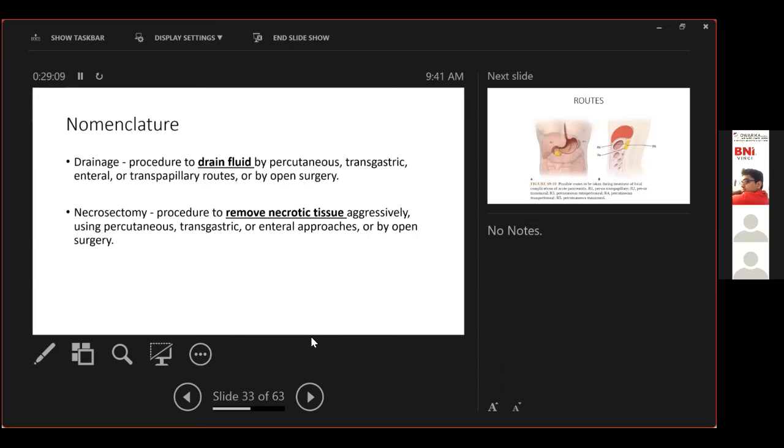I wanted to clarify for the students that whenever you're speaking in the exams, you must differentiate between saying drainage and saying necrosectomy. A drainage procedure drains the fluid. A necrosectomy removes the necrotic tissue. These terms are not interchangeable, and you will get caught out if you use them incorrectly. What's important to note is drainage and necrosectomy can be done by the same approaches. So drainage can be done percutaneously, necrosectomy can be done percutaneously. Similarly, drainage can be done transgastrically or enterally, and necrosectomy can also be done by these same approaches.